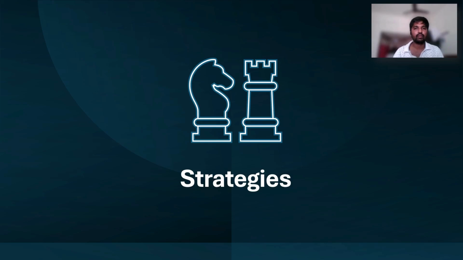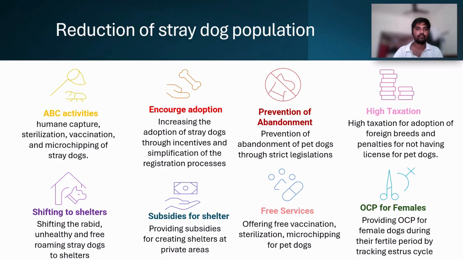I'll be talking about the strategies to achieve the objectives of this policy. Strategies to reduce the stray dog population are humane capture, sterilization, vaccination, and microchipping of the stray dogs, and increasing the adoption of stray dogs through incentives and simplification of the registration processes, and prevention of abandonment of the pet